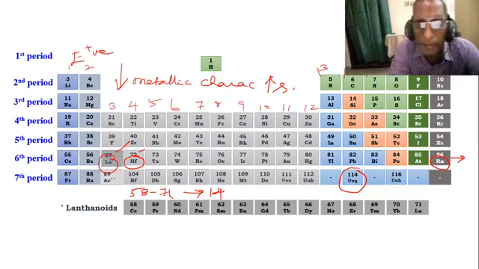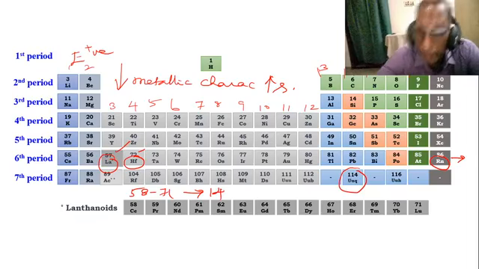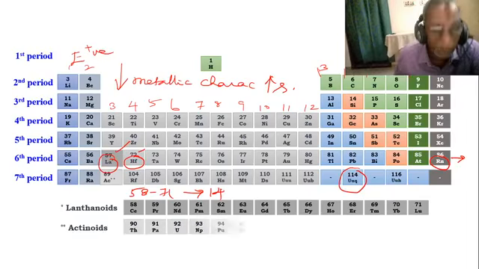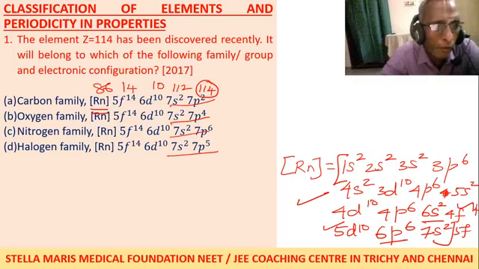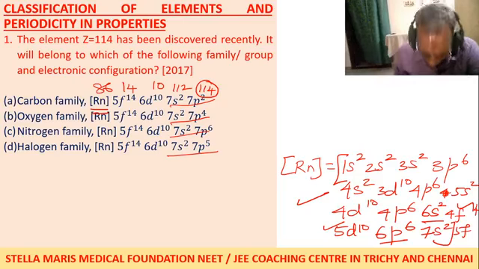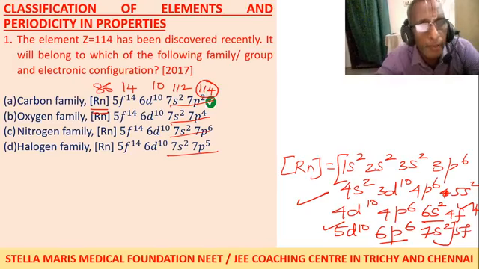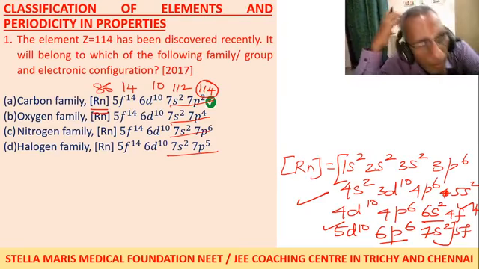Others, listen. You can have a glance at the periodic table. Carbon's nearest inert gas is 86. Then from 86 onwards, 86 plus 5 for the carbon family, first you check. You need not go further. Even if you check the first one, you will get the answer. You see, this is the answer. So 86 plus 14, 100.